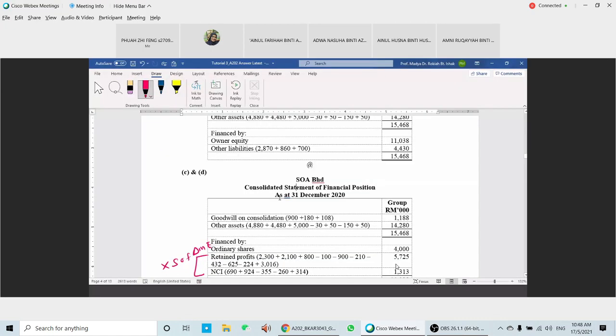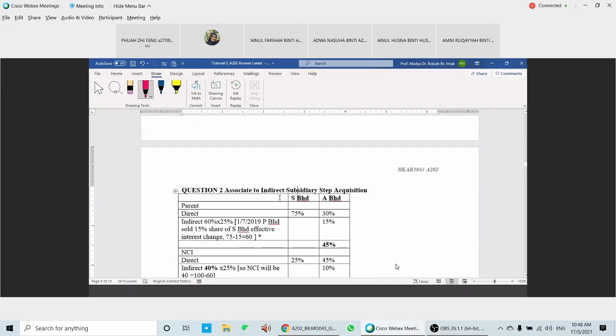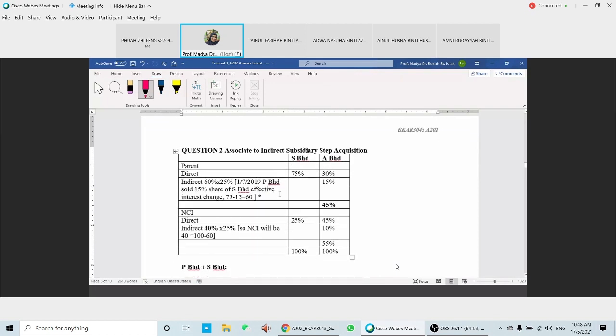Okay, so we're going to look at the answers that we have here. For question 2, associate to indirect subsidiary by step acquisitions. So we're going to look at the answer. The first one, we're going to look at the effective interest policy. We need to prepare this one. So from parent P to subsidiary S, the parent has a direct 75%, which means that indirectly the NCI has 25%.